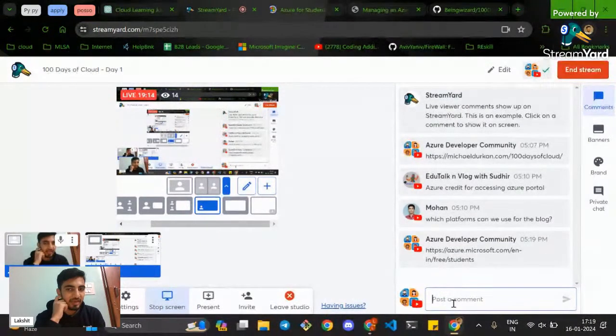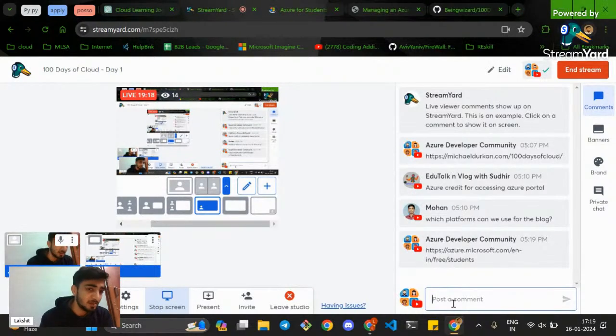But when I was in college, I saw a couple of folks getting issues while signing up as a student. They think they are not getting their Azure resources in their account, and they don't know how to see if Azure credits have been credited to their account. काफी लोगों को Azure account setup करने में problem आता है.